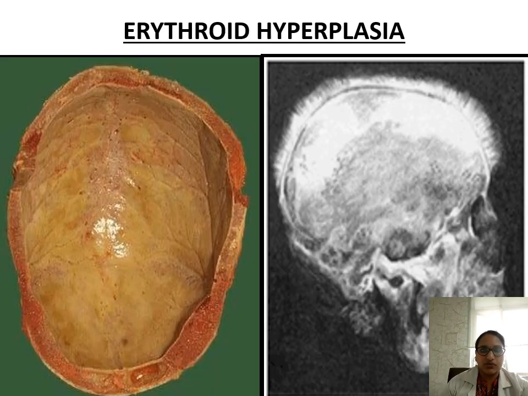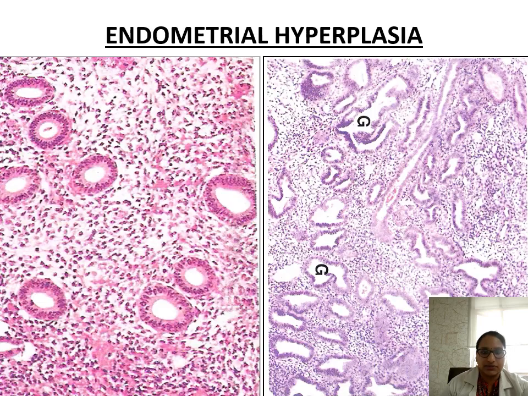And this is an example of erythroid hyperplasia, where this is the skull, this is a table of the skull. The thickness of the table of the skull will be increased because of the marrow hyperplasia. And on radiology, this gives the appearance called hair on end appearance.